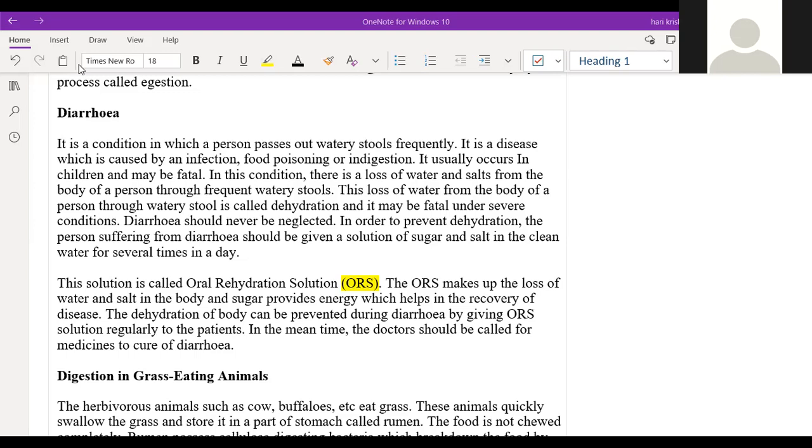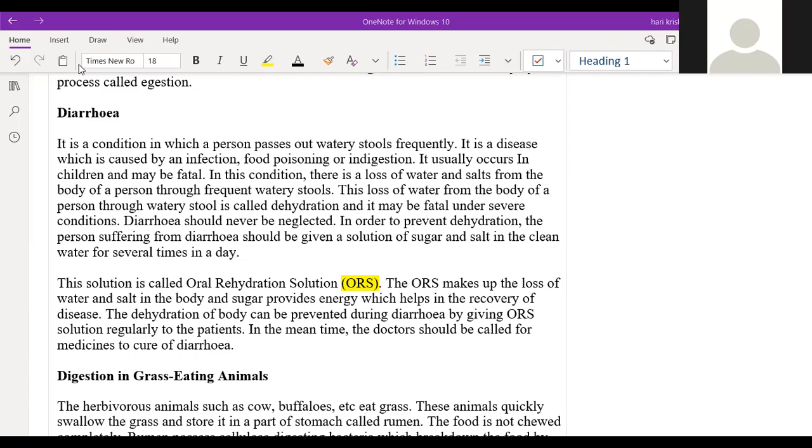We just want to recover the sugars and the salts, right? The sugars are the instant source of energy for the body. The salts will help to regain, or to absorb the salts in the body. We will take common salt, NaCl. Water is to make the body hydrated again. So just like that we can make the ORS solution.